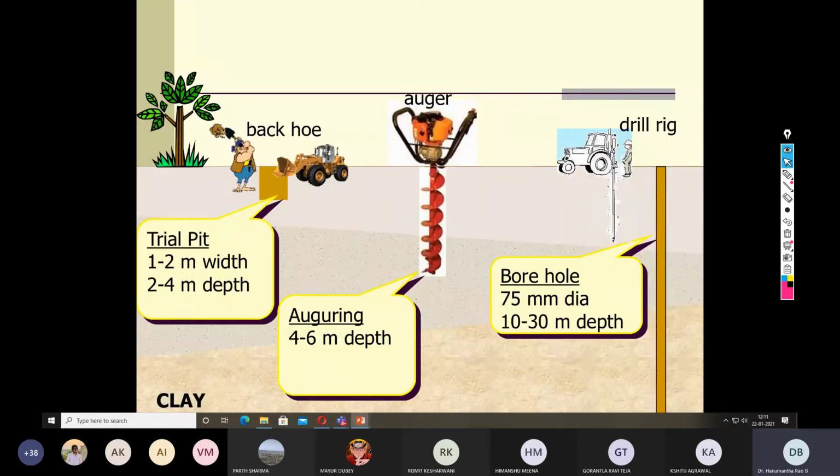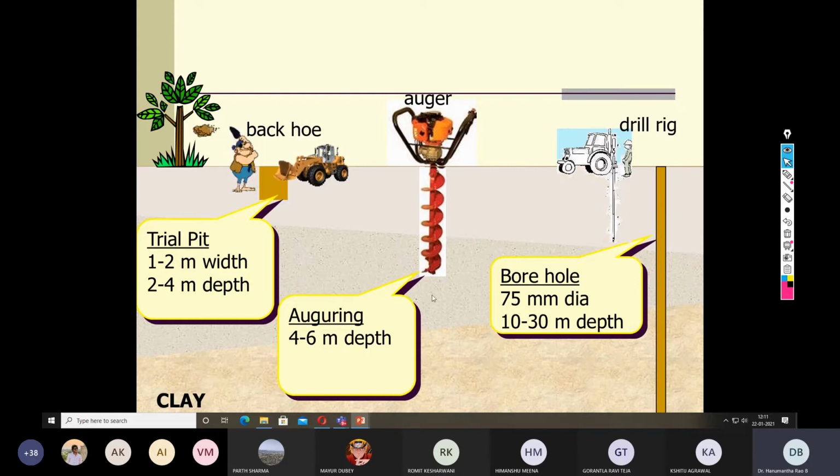Then if you want a little deeper, we can go for the augering, or if you want further deeper, then we can go for the drill rig. So if your investigation remains confined to the shallow depth, we can go for the trial pit. If you want a little deeper depth, say for example 4 to 6 meter, then we can go for augering. And if you want a larger, deeper depth, then we can go for the borehole.